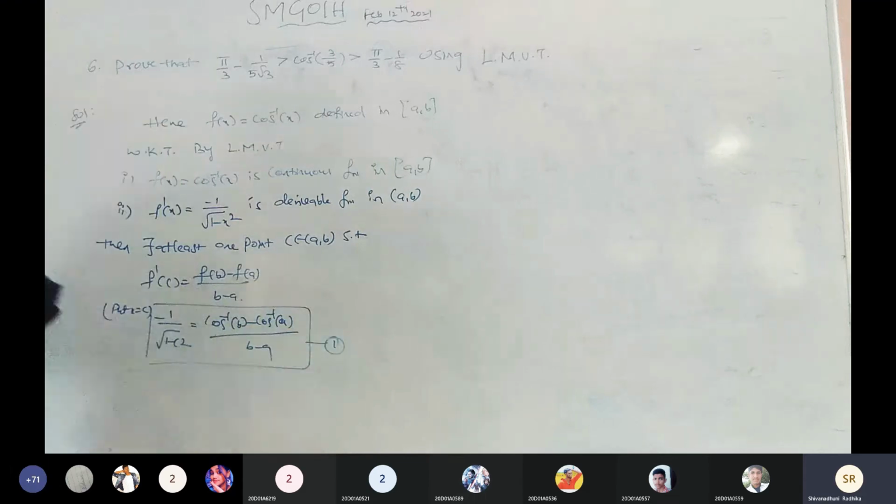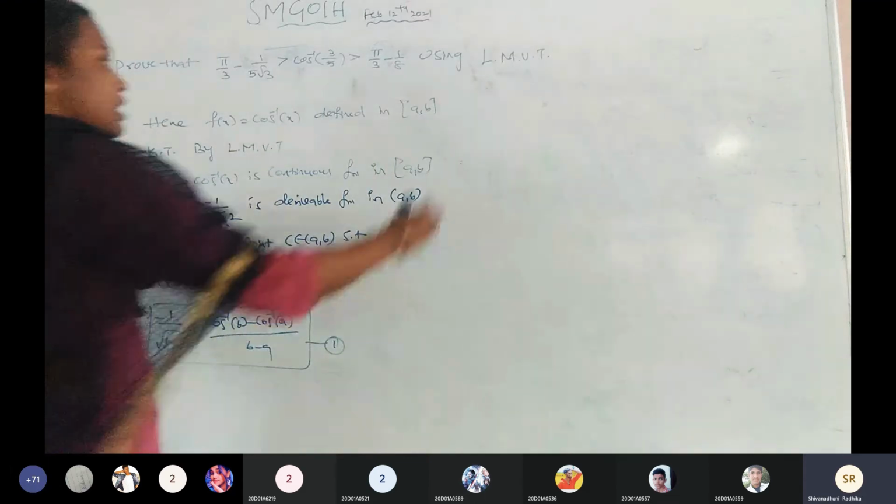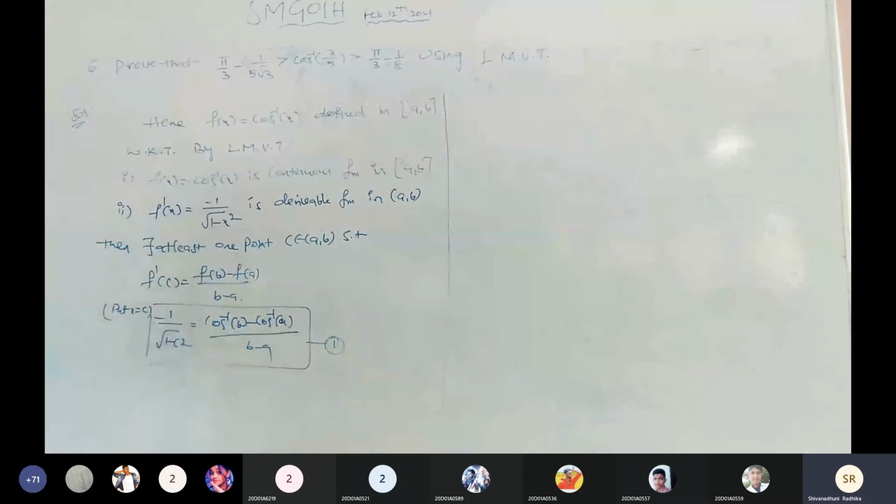Is it clear? Now directly, what is the next step? This is the main concept of inequalities. Without this, the inequality has no meaning. Clear? Tell me what is the next step?